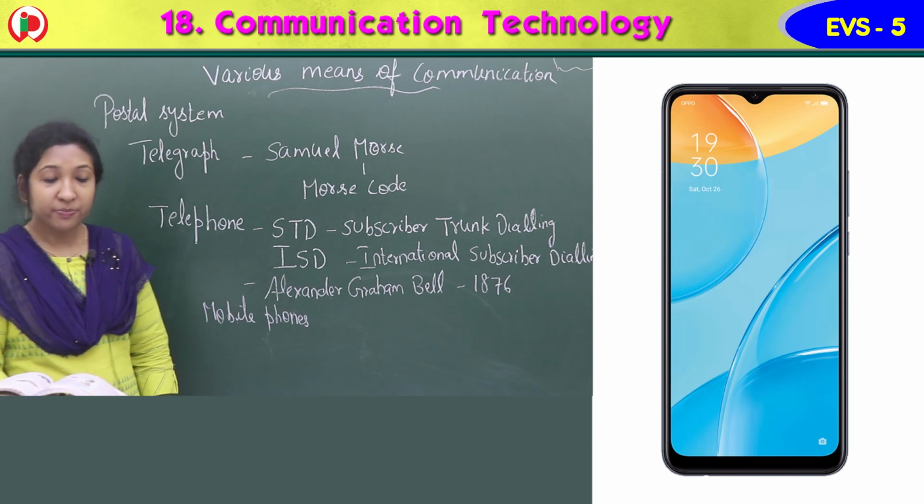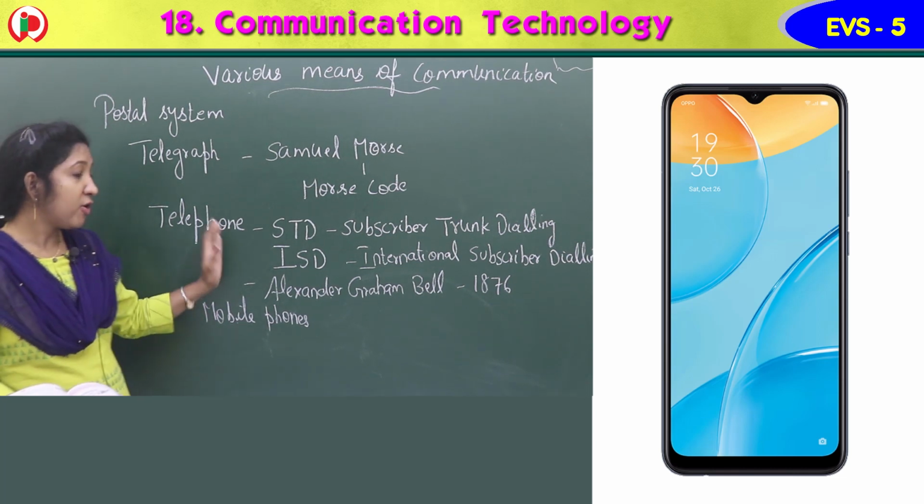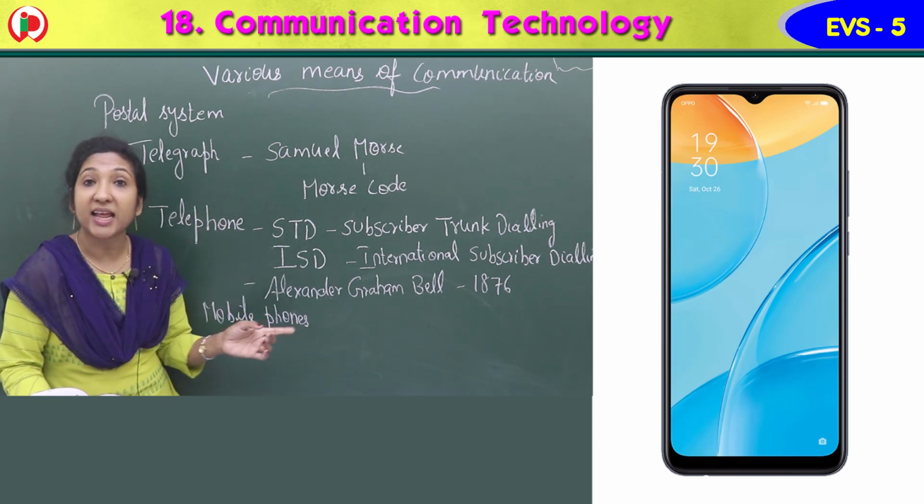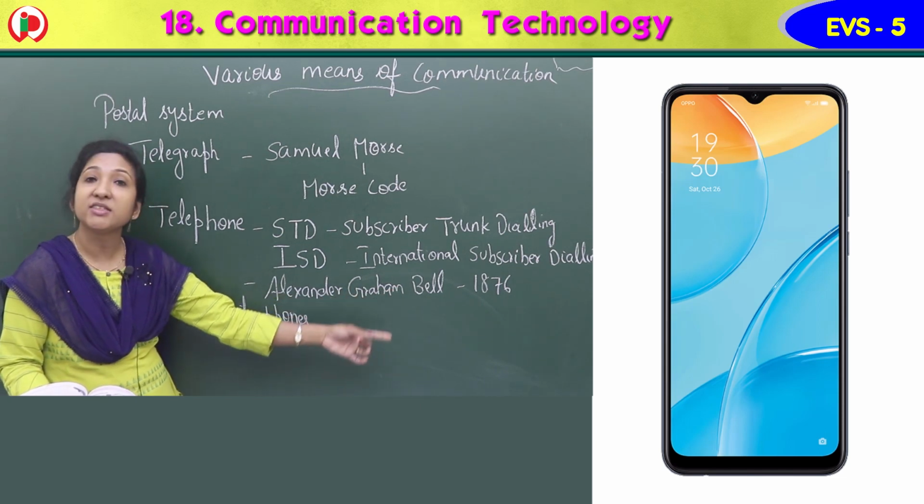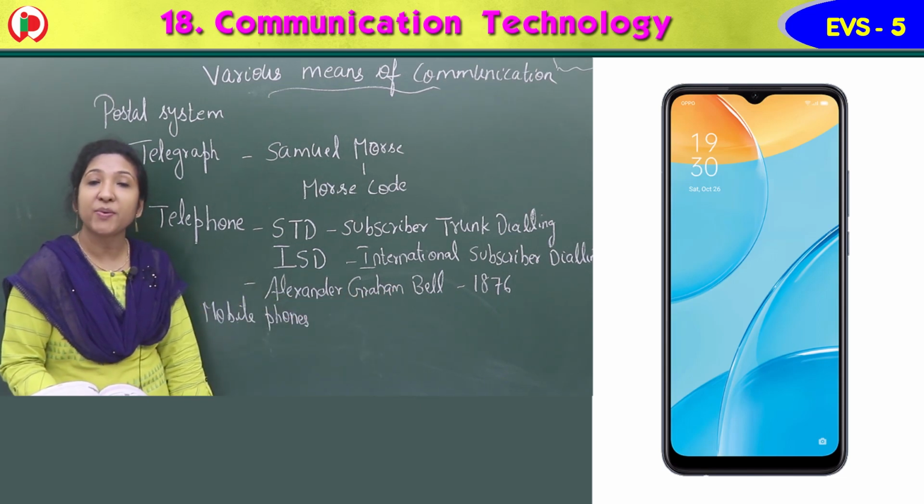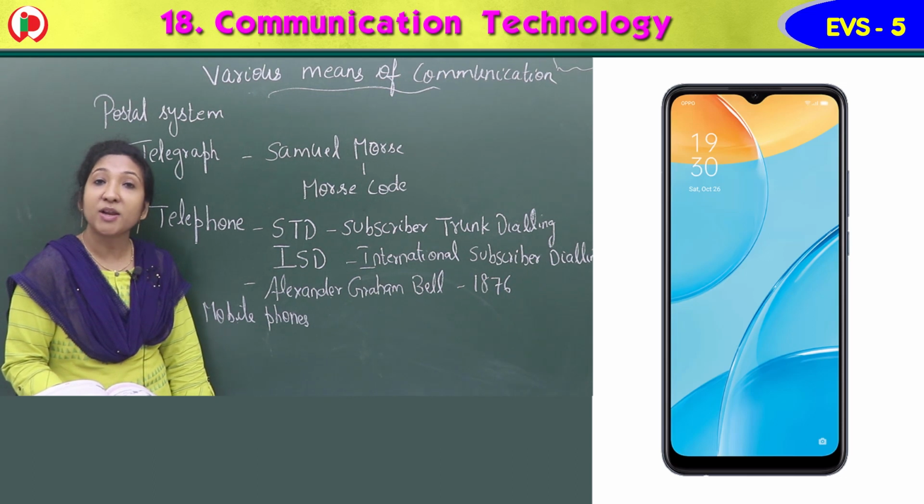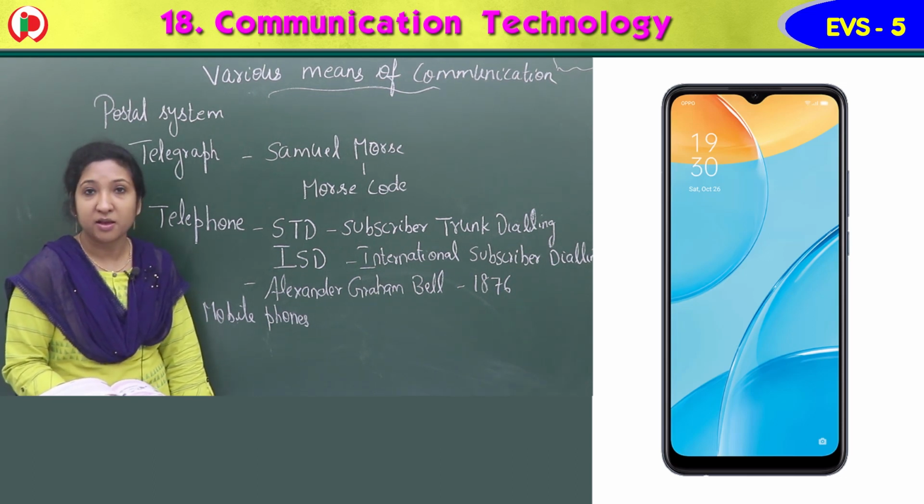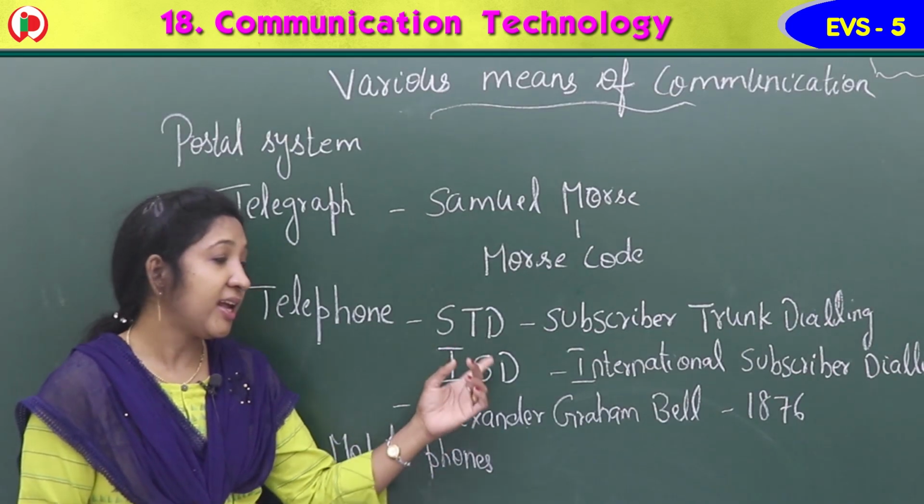So, the telephone was invented by Alexander Graham Bell in the year 1876. People were so happy when he invented this. They warmly welcomed it because communication became so fast and easy for them. It became so effective.